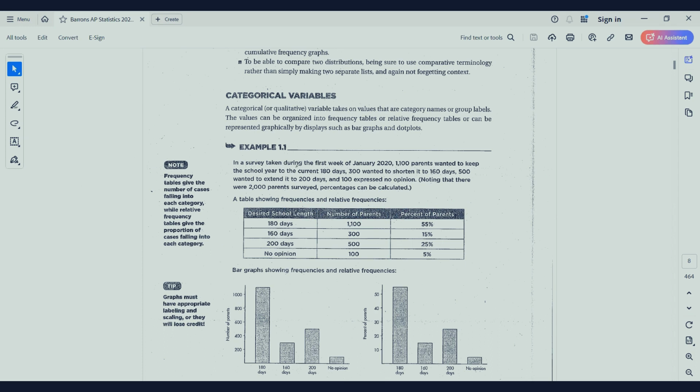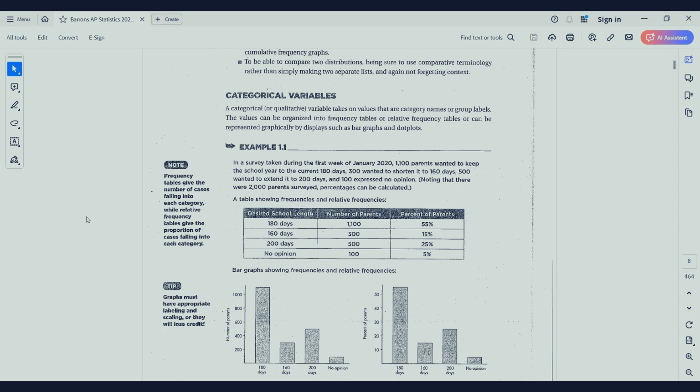In a survey taken during the first week of January 2020, 1100 parents wanted to keep their school year at the current 180 days, 300 wanted to shorten it to 160 days, 500 wanted to extend it to 200 days, and 100 expressed no opinion. Noting that there were 2000 parents surveyed, percentages can be calculated.